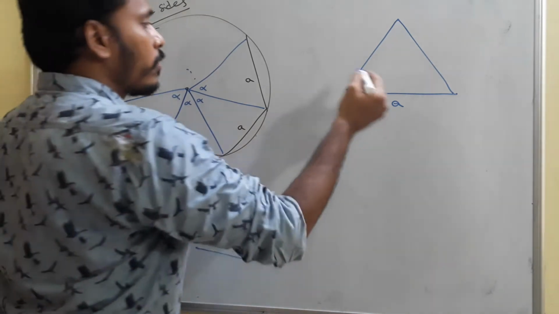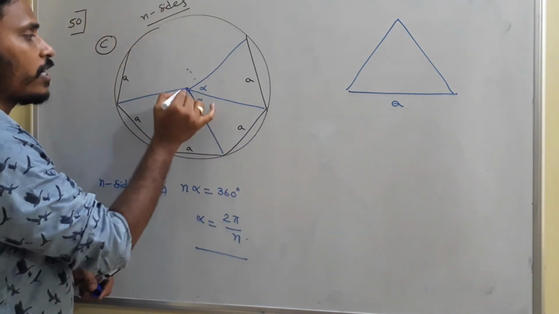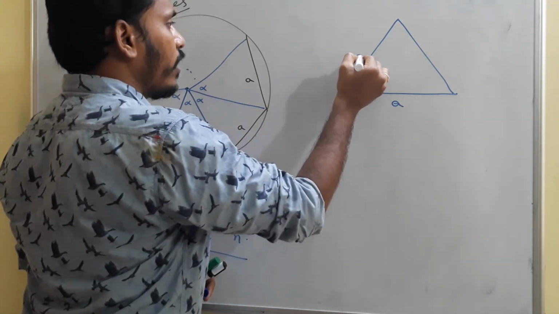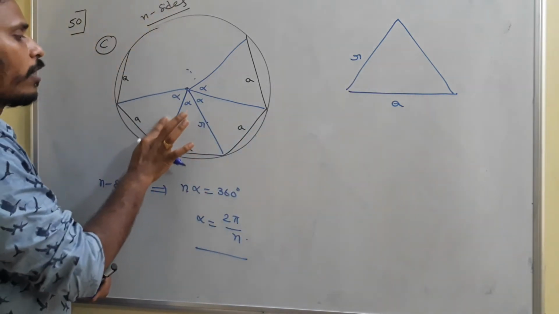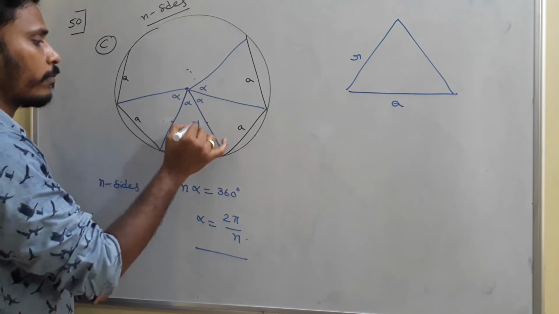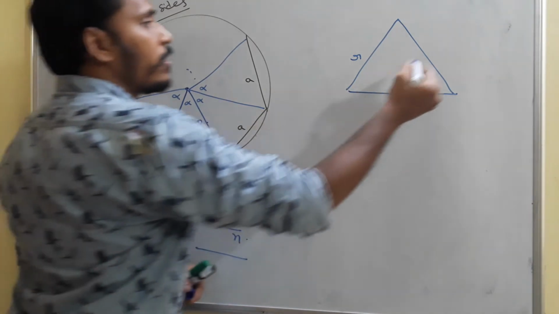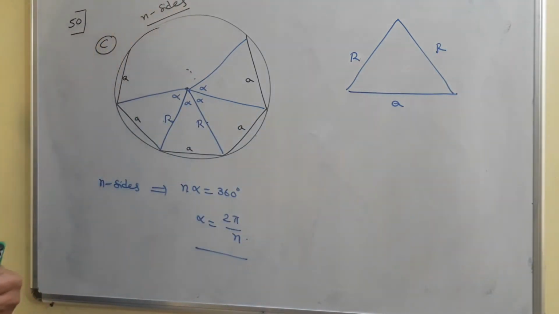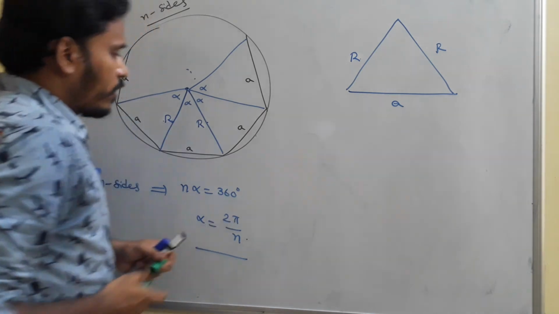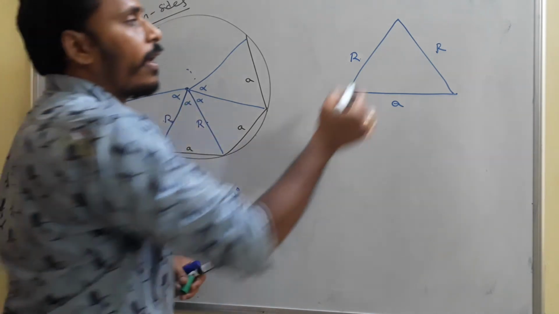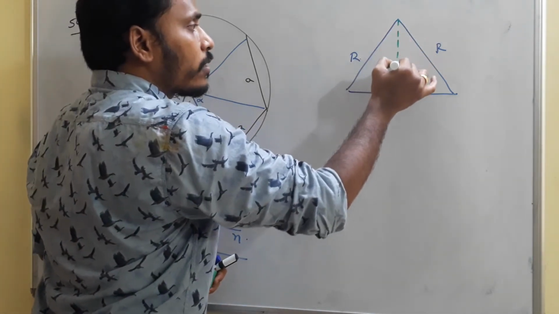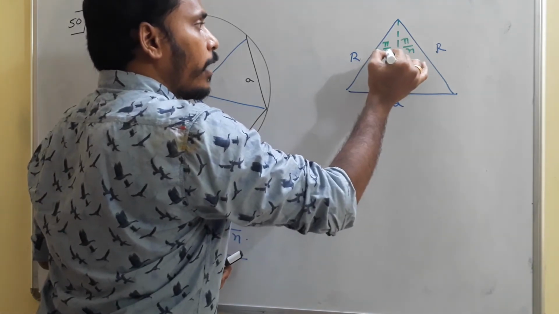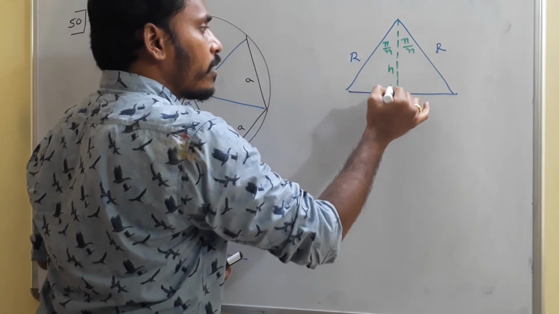Now what I do is, see, these two sides are equal since it is the center; this is the radius of the circle. So you just take it as capital R, don't take small r. This is the radius. Next, since this angle is alpha, which is 2 pi by n, you just divide that angle into two parts, like pi by n, pi by n. And this green color part is some h.